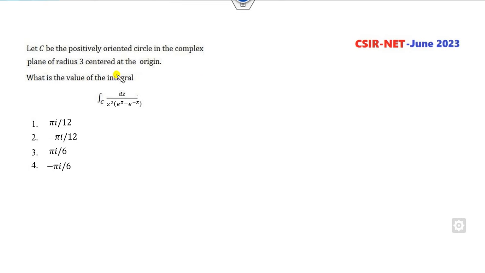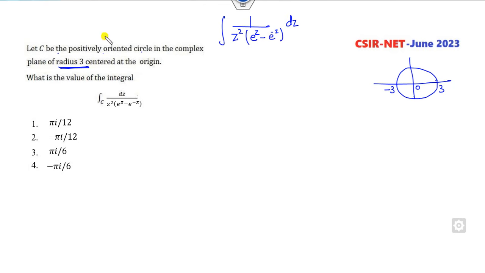Okay, look at this one. It is June 2023. Gamma is a positively oriented circle of radius 3, center 0. So this is 3 minus 3, which is 0. Then the integration of 1 by z squared, e raised to the power z minus 1 of this. Again your target is to first find the poles. So clearly from here z is 0, and 0 is a double pole. Also you can see z equal to 0 is again satisfied here, because 1 minus 1 is 0. So it means 0 is a triple pole.